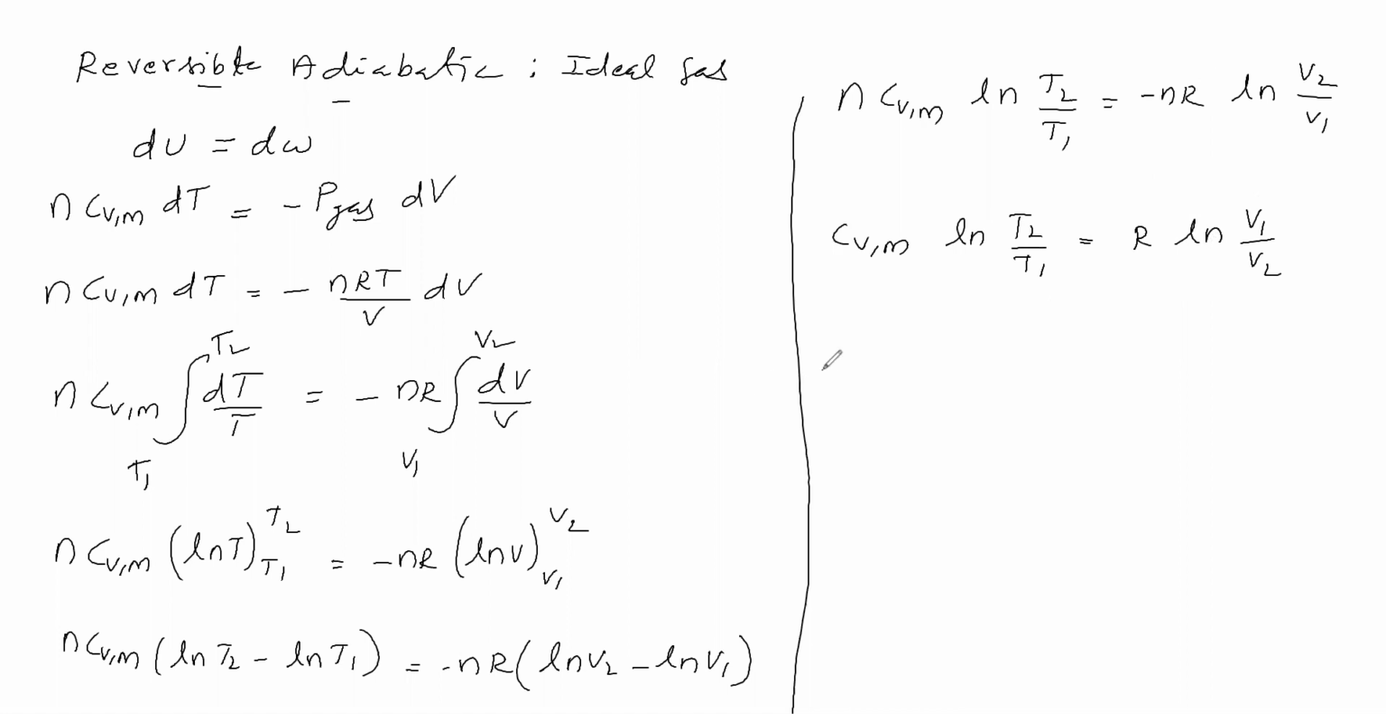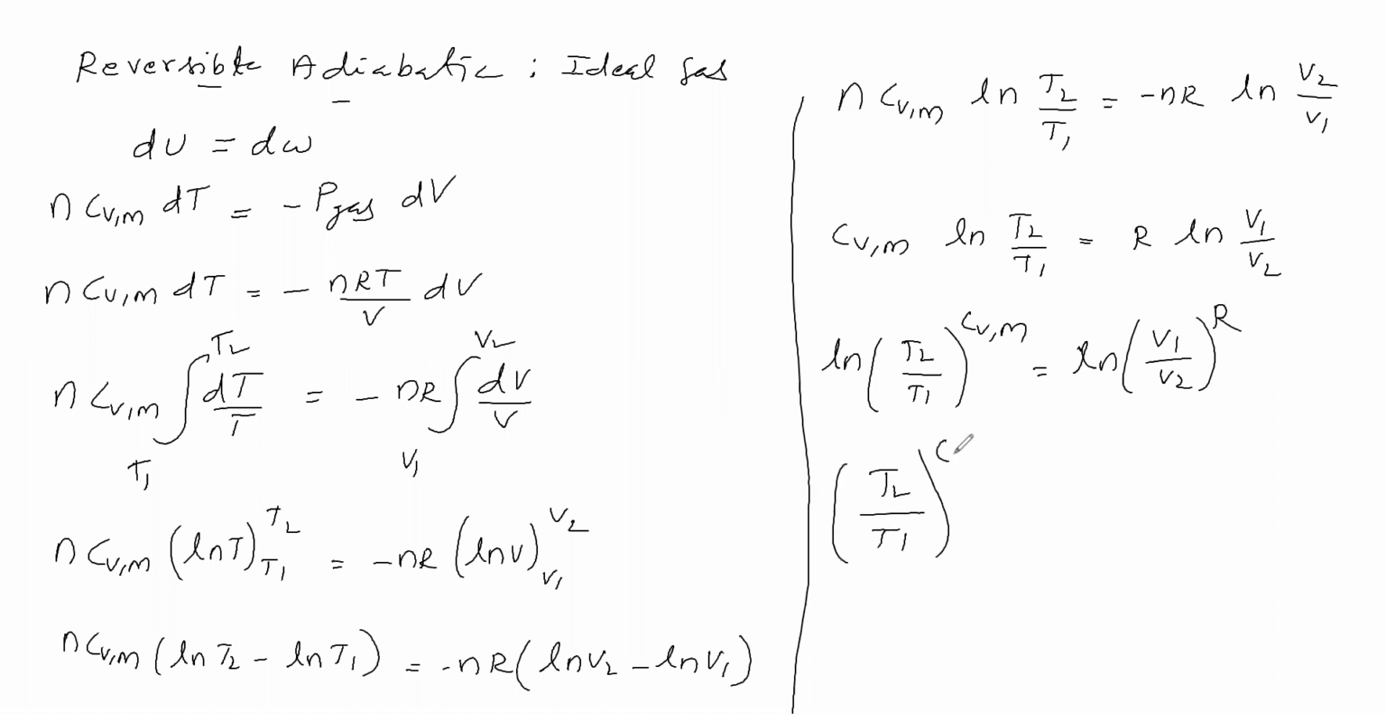Next we write ln T2 by T1, and CVM we write as a power, then ln V1 by V2, and R as a power. So ln will cancel on both sides. Therefore (T2 by T1) power CVM is equal to (V1 by V2) power R. It is the relation between temperature and volume for a reversible adiabatic process.